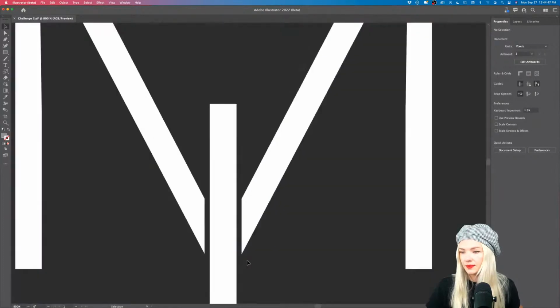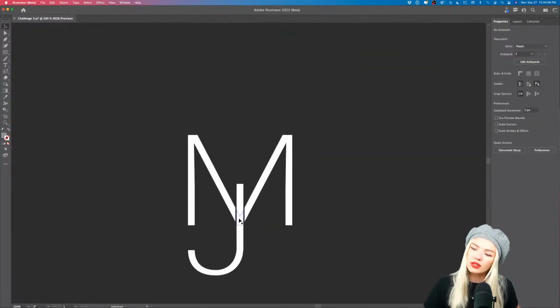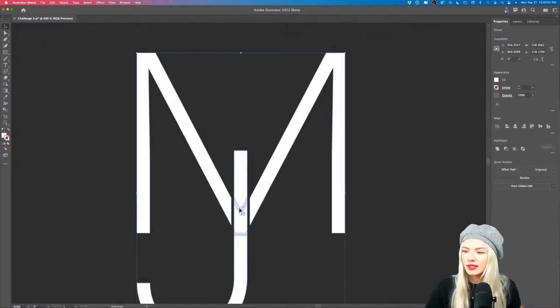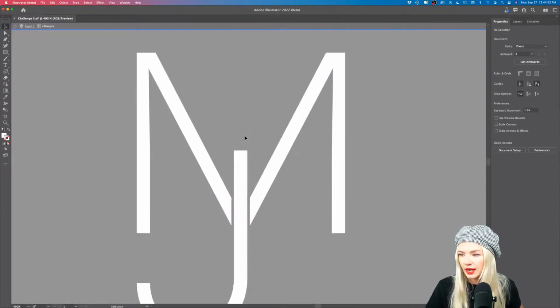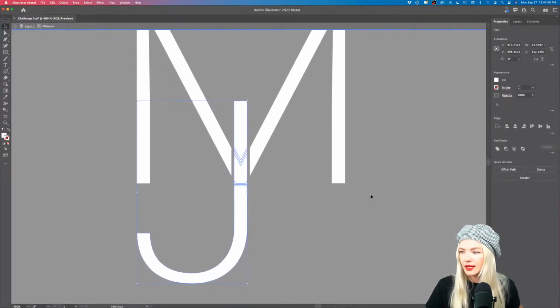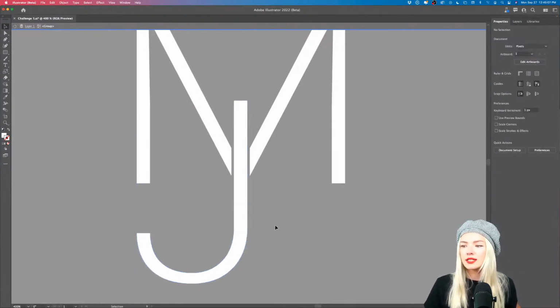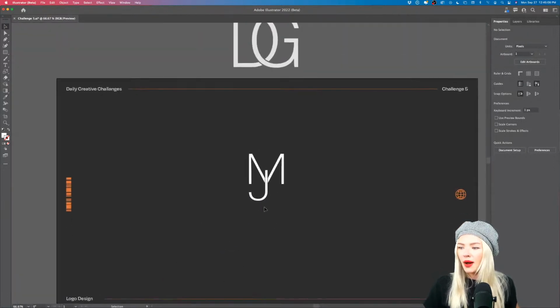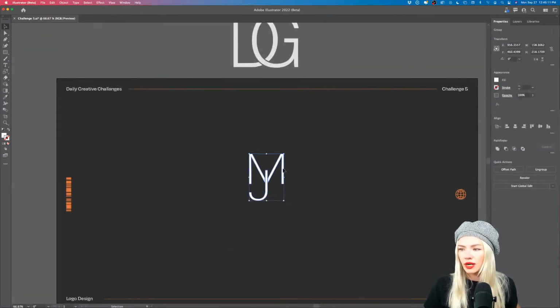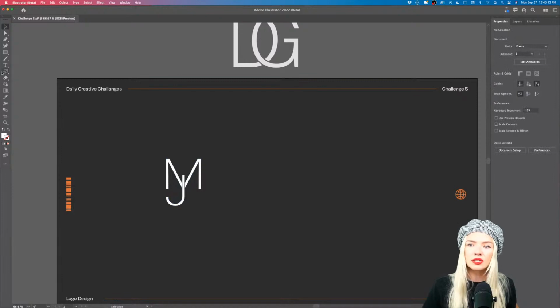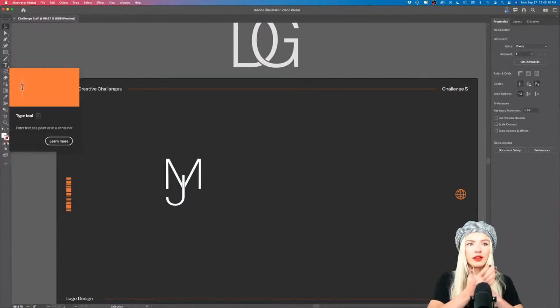All right. Now I have a pretty cool little outline around my J. Now I can take all the objects inside the J like that, and I can reunite them again. I can also click and create a compound shape, but I'm going to unite them right now. You can see all those shapes have been put together into one single letter. Now my letter mark might be quite boring, but if you go with some letters that both have rounded shapes,